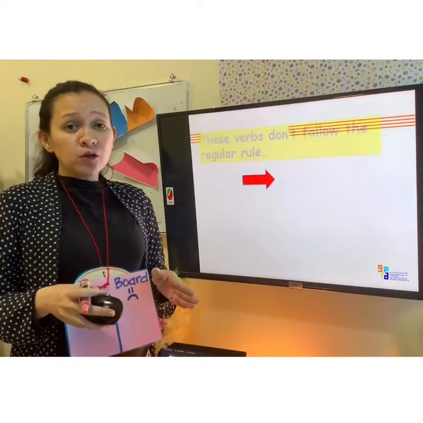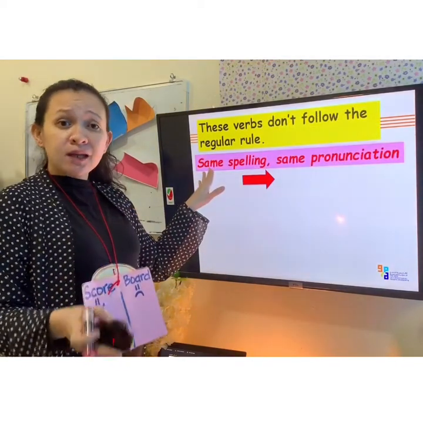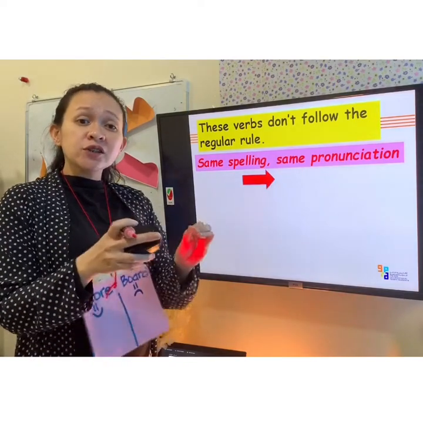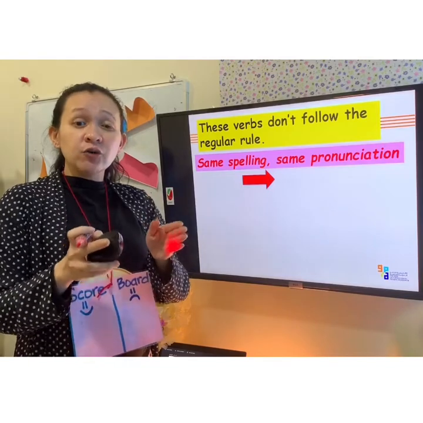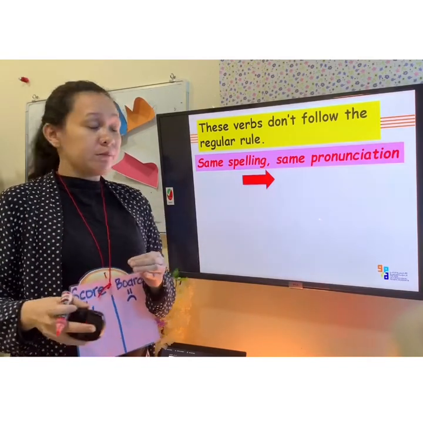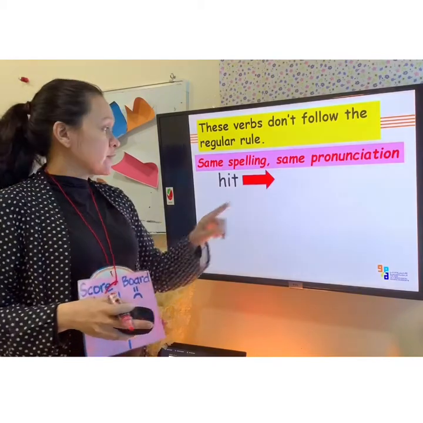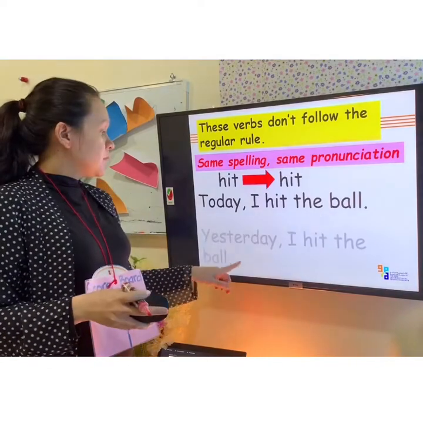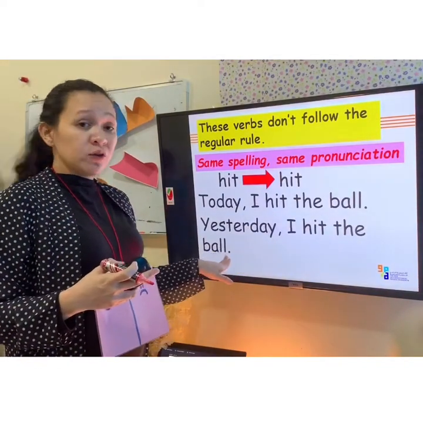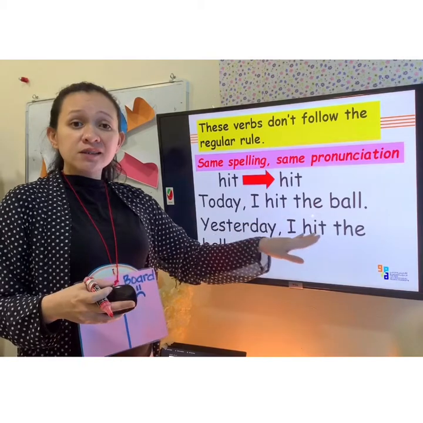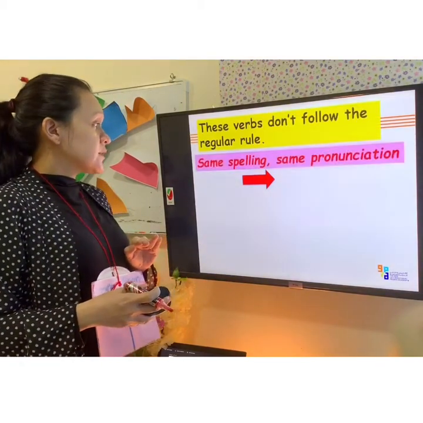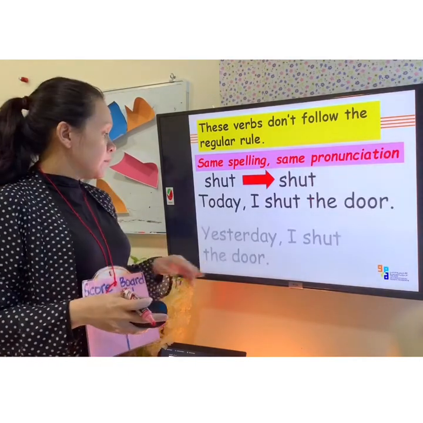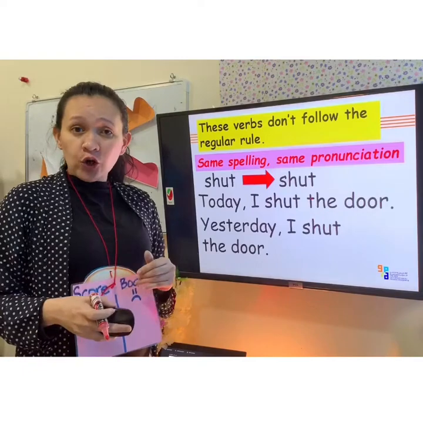There are words also that are spelled the same and the pronunciation is still the same, but there are certain words in the sentence that tell you that it is in the past tense form. I have here one word: hit, hit. Today, I hit the ball. Yesterday, I hit the ball. So the word is still the same. Shut, shut. Today, I shut the door. Yesterday, I shut the door.